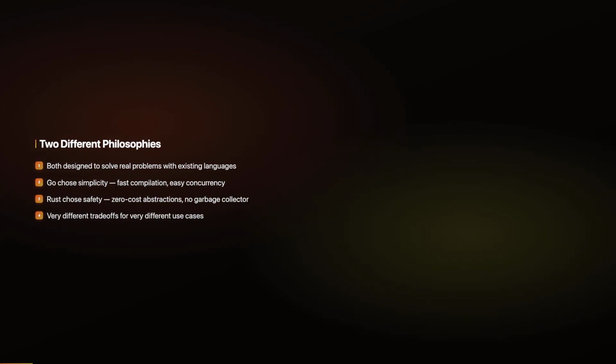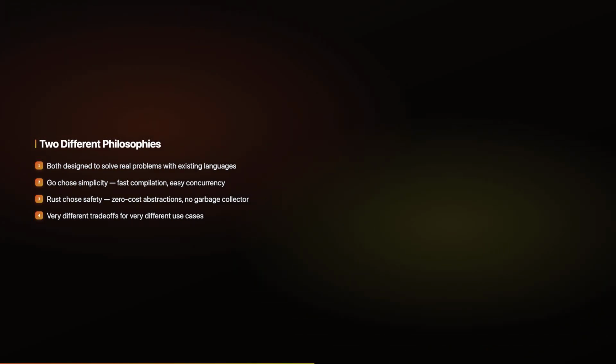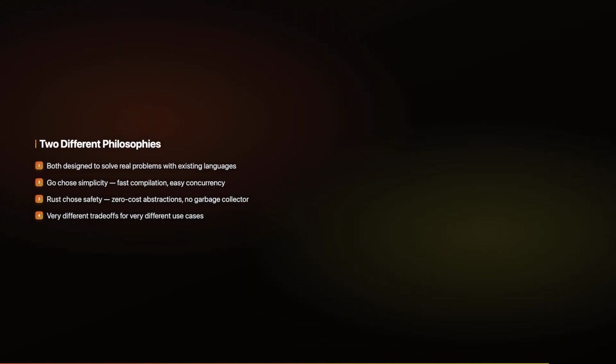Rust and Go are two of the fastest-growing programming languages in the world. They were both designed to solve real problems with existing languages, but they made very different trade-offs. Go chose simplicity and fast compilation. Ship code quickly. Rust chose safety and maximum performance. Ship correct code. In this video, I will compare them honestly so you can make the right choice.